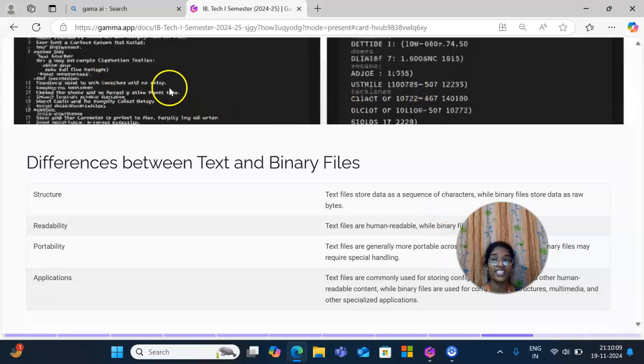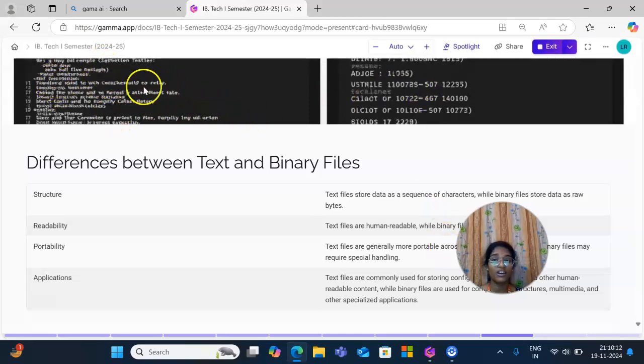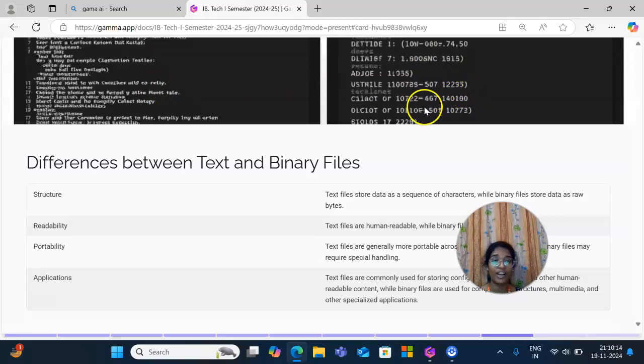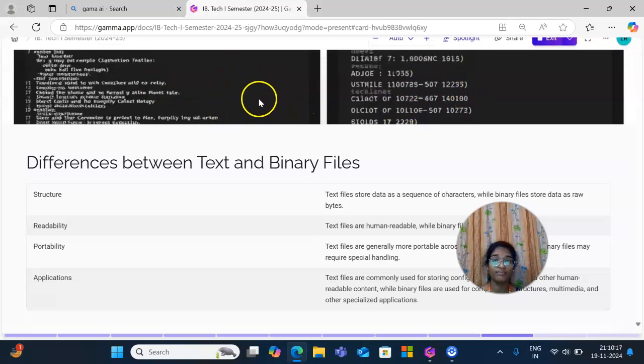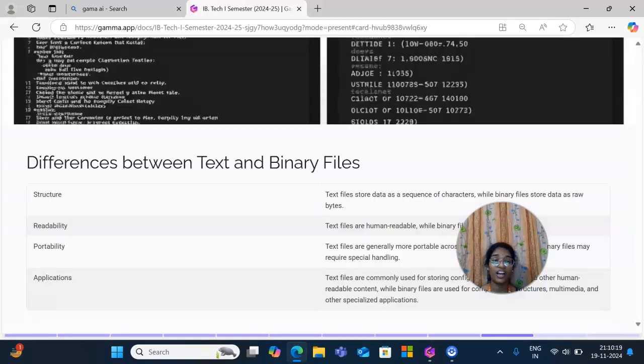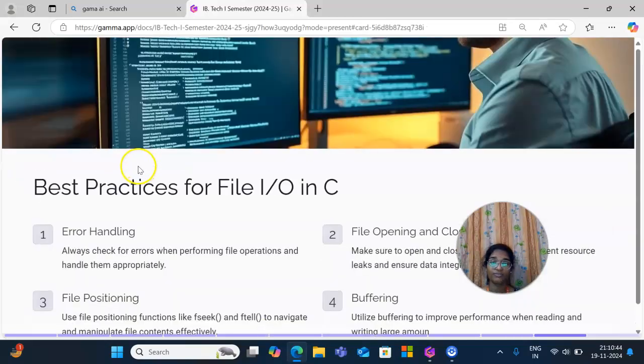These are the examples. So you can see here English sentences, but it is a binary file, and this is a text file. So text file is readable. A text file is human readable, and binary is machine readable. Text files are generally more portable across different platforms, while binary files may require special handling. Text files are commonly used for storing configuration data, logs, and other human readable content, while binary files are used for complex data structures, multimedia, and other specialized applications.